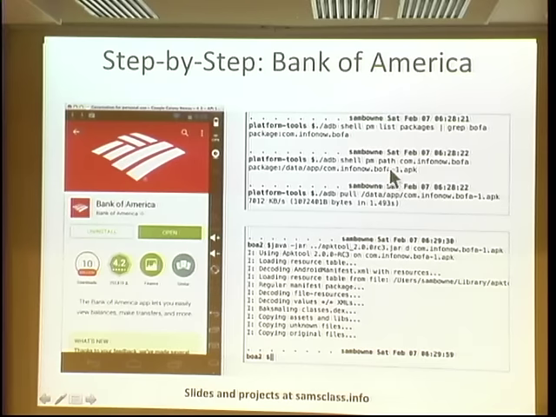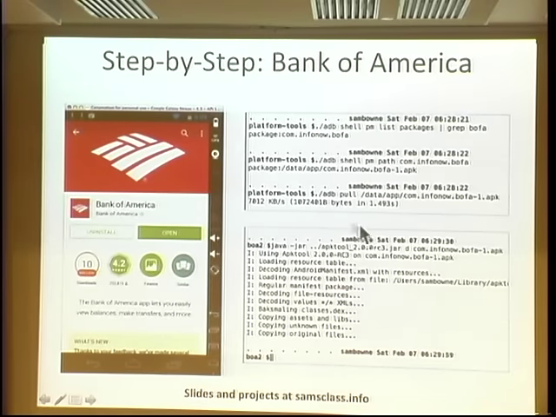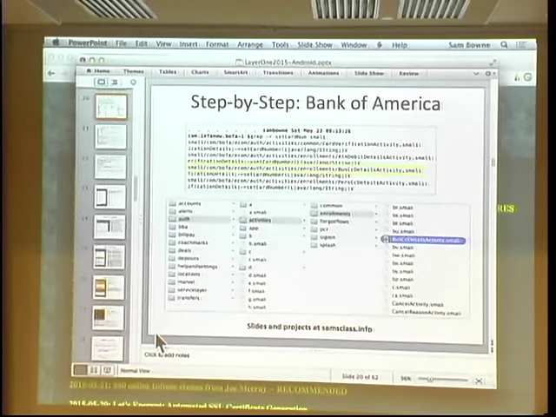Then I use shell pm path to find out the exact path to the APK file, which is the single file that includes the entire app, and then I just pull that file down, so now I have it on my computer. Now all you do is use APKTool to disassemble that app, and what that creates is this whole tree structured mess. And let me just bring it up live here.